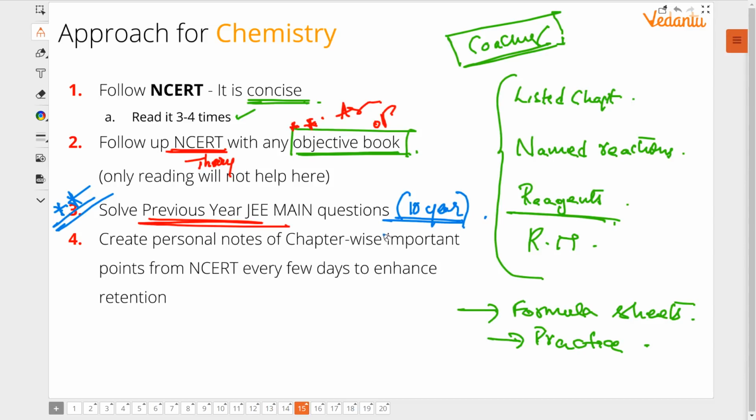Now, is that all? It's not all. What about your short notes? Not only for inorganic, create your personal notes for every chapter. Your personal notes should not be for some 100-200 pages. No, maybe 2 to 3 pages for every chapter. It should contain extremely important data. It should be helpful for your last minute revision. Just before 10 days of your exam, you can quickly revise it. Done. This is the approach for chemistry. This is how you have to approach your chemistry.